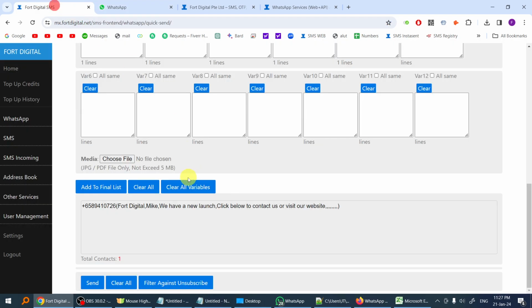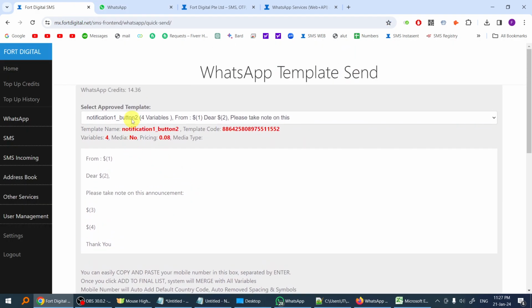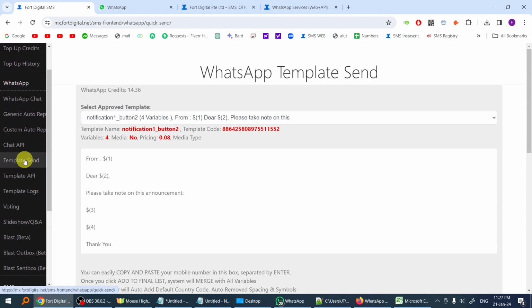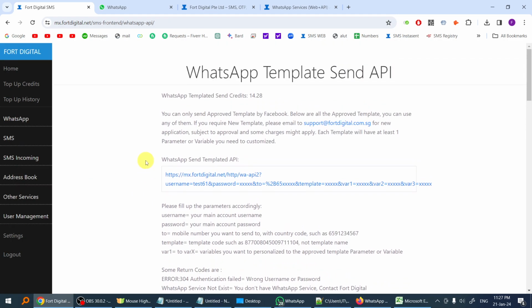So this is a special template. You can apply a template with these kinds of buttons, the reply buttons, the call buttons, or the hyperlink buttons. So that's it. This is the broadcast, and as you can see here, we also have the API for you to integrate into your applications, to automate sending the broadcast.